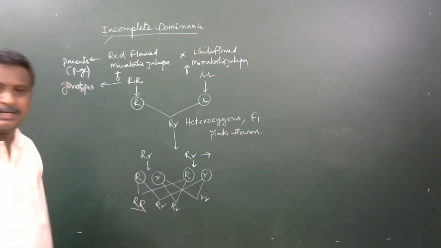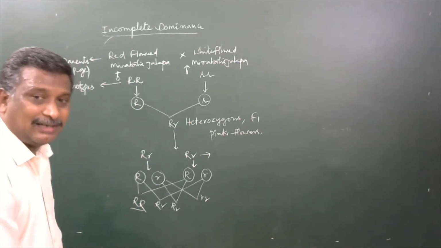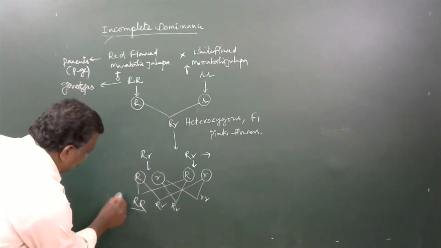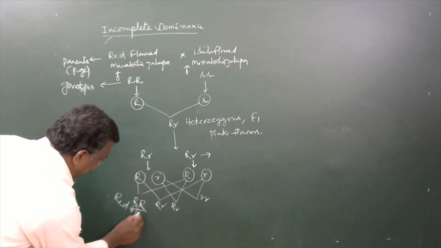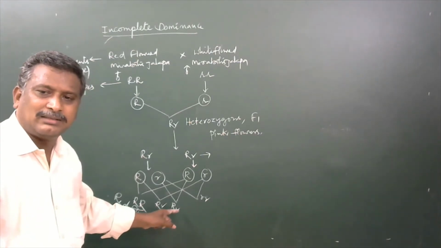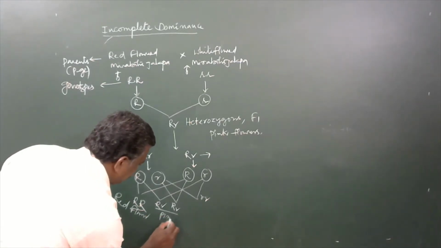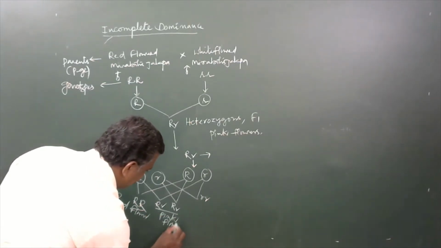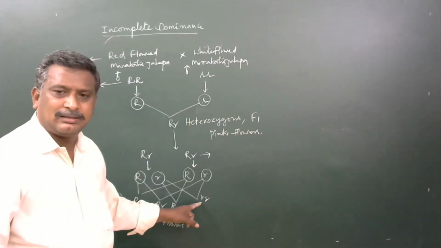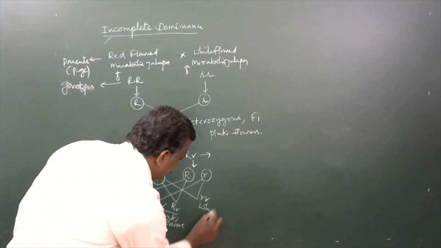Wherever both dominant genes, capital R, are there, that will always be red flowered. So it developed a red flower. Capital R, small r, that combination will produce pink flowers. Now, only small r is there, that will always give a white flower. So, white flower.